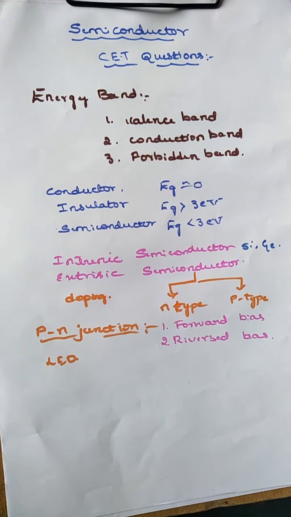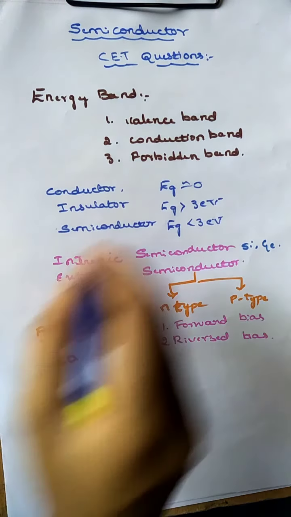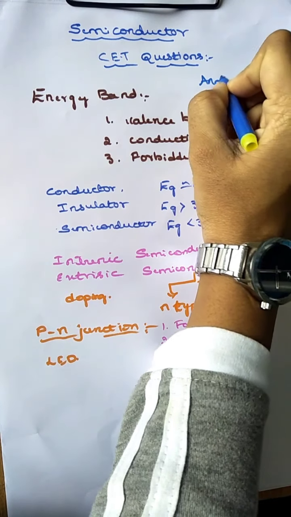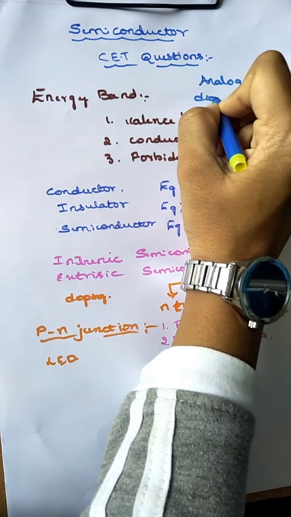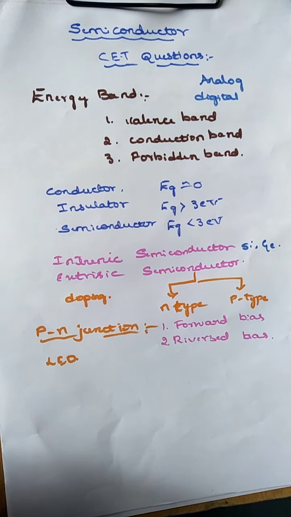The next one is digital electronics. Digital electronics is a branch of electronics which is divided into two groups: one is analog, and the other is digital. So there are two types, analog and digital.